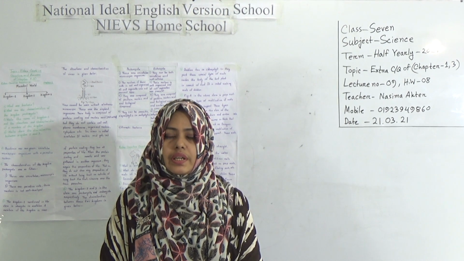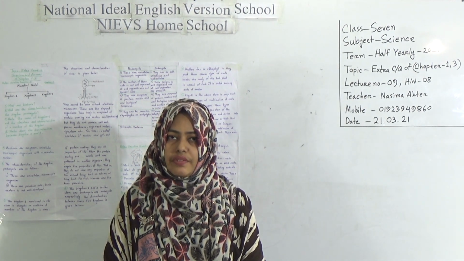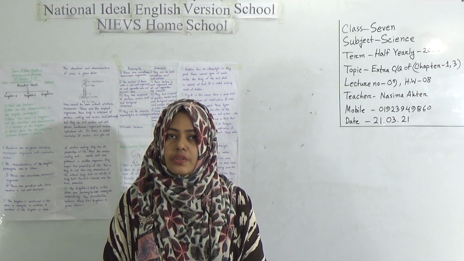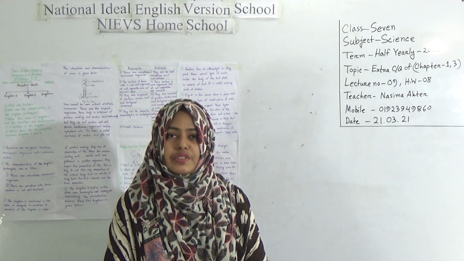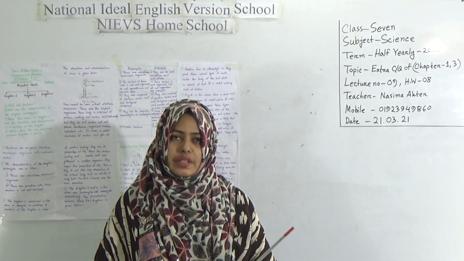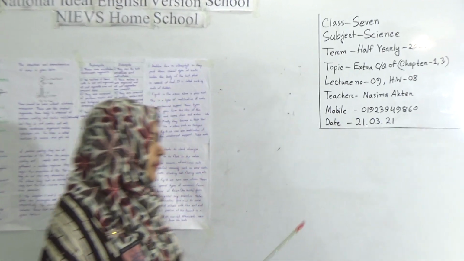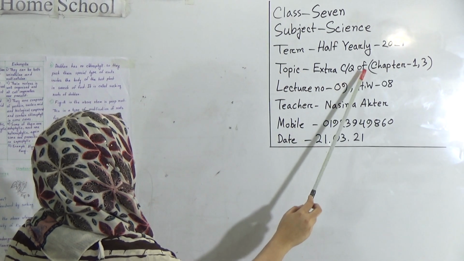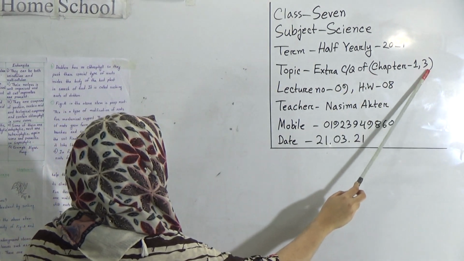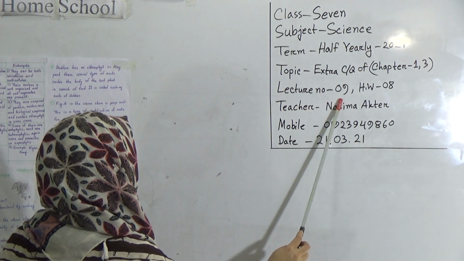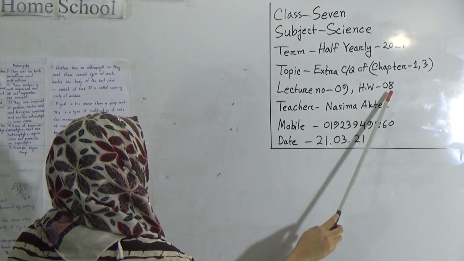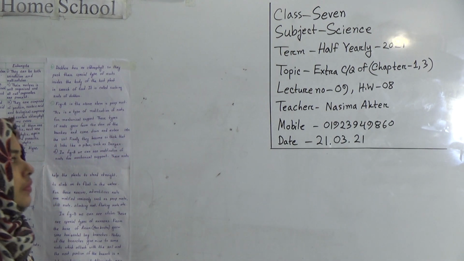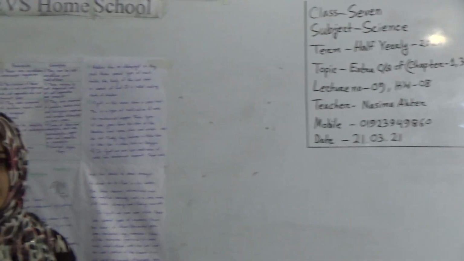Dear students, today I am going to take a science class for class 7 students. Our today's topic is extra creative question answer of chapter 1 and 3. Let's see today's topic from here. This is lecture number 9 and this is HW number 8. So dear students, let's begin the class.